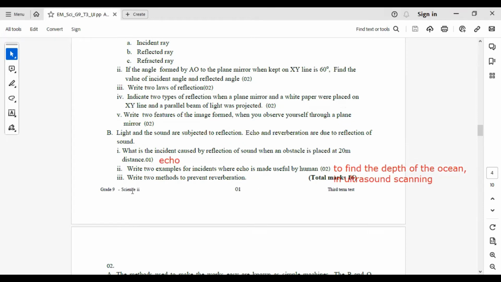Next one, write two methods to prevent reverberation. You can write making the walls rough. Another one, making the ceiling porous.